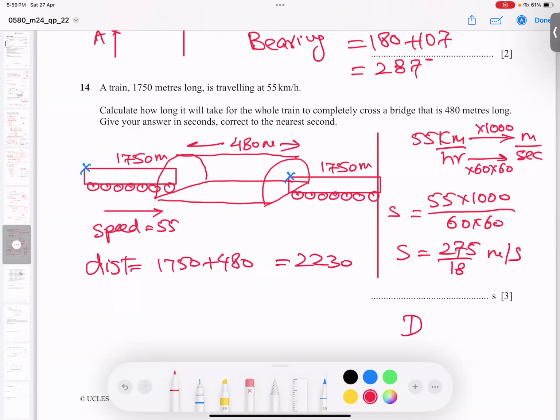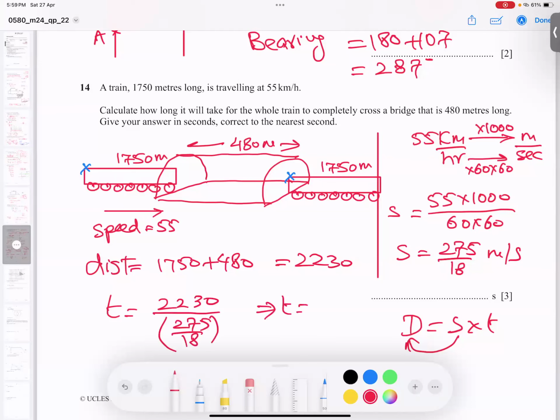And now I'm fine. What is the formula? Basically, distance equals speed into time. This speed will go down. So time is 2230 divided by 275 over 18. And if I divide it, student, time is coming what? Let me check it. 275 divided by 18. My answer is coming 145.96. I don't want decimals, I will round up, and time becomes 146 seconds approximately. And I believe you got the point very clear. And let's go for the next part.